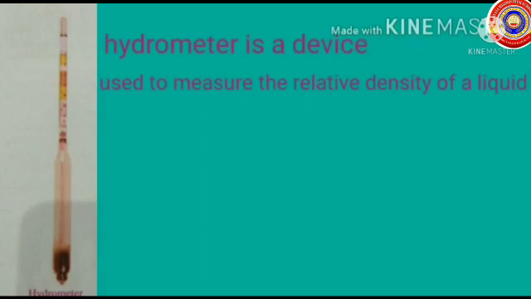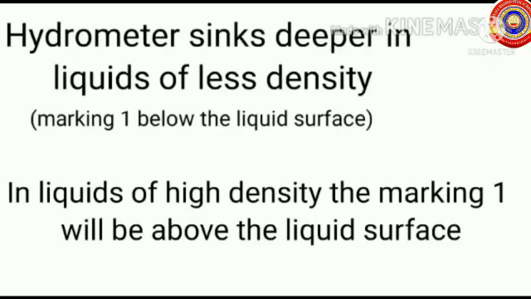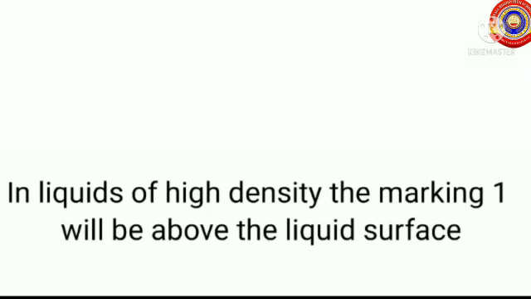Hydrometer. It is a device used to measure the relative density of a liquid. In a hydrometer, the density of water is marked as 1. When the hydrometer is dipped in water, it shows the reading 1. Hydrometer sinks deeper in liquids of less density. That is, the marking 1 is below the liquid surface. In liquids of high density, the marking 1 will be above the liquid surface.